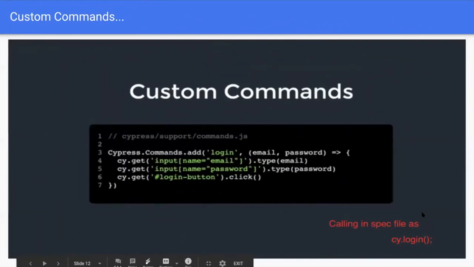And the other feature is custom commands. While maintaining a framework, we require multiple reusable functions, which we call user-defined functions. So here we can see Cypress.Commands.add login, enter email, type password, and click action. In the same way, we can create multiple snippets of code functions and call them in the spec file as cy.login. Here we can use two ways: the Cypress custom built-in commands, or plain JavaScript functions using import and export. But Cypress comes with all the features built in, so we can utilize those functions.